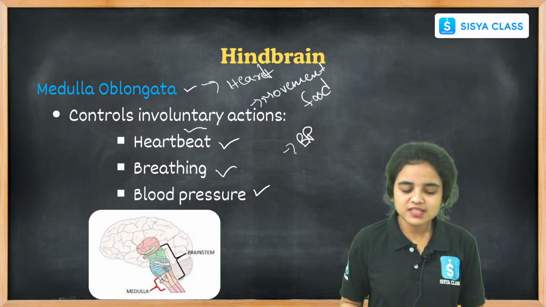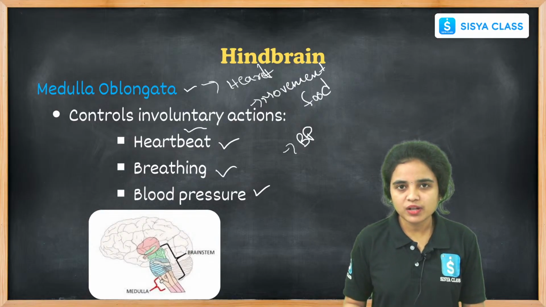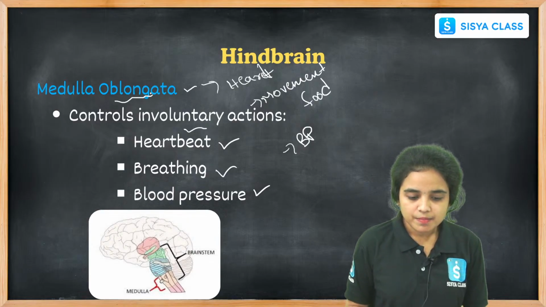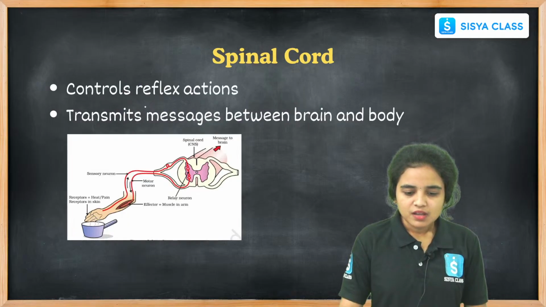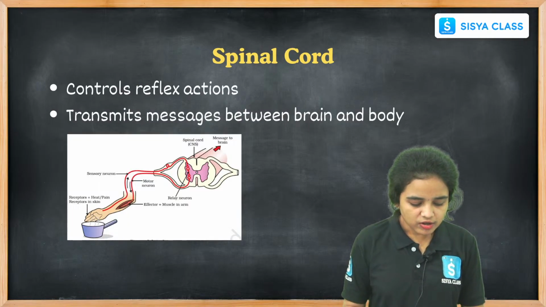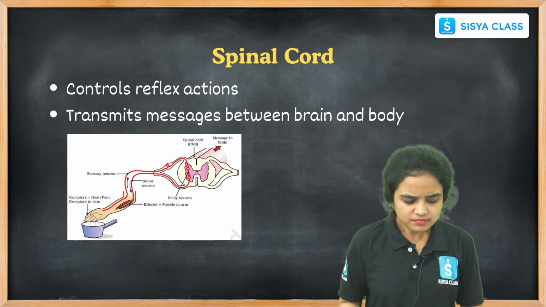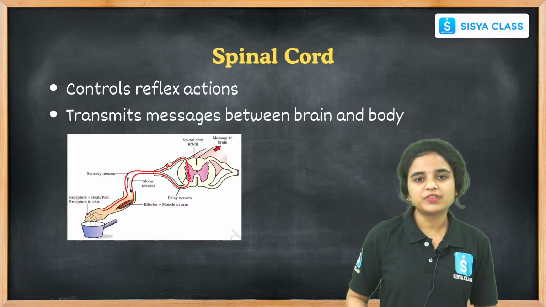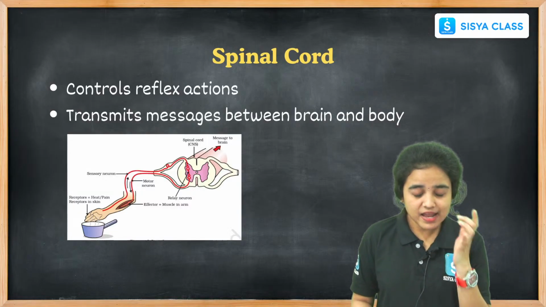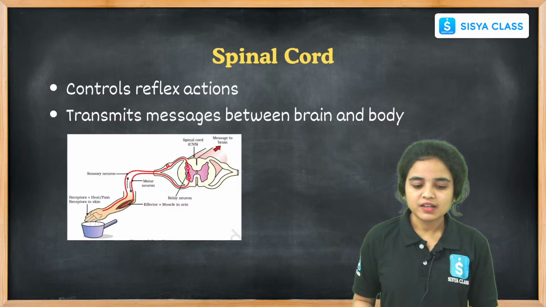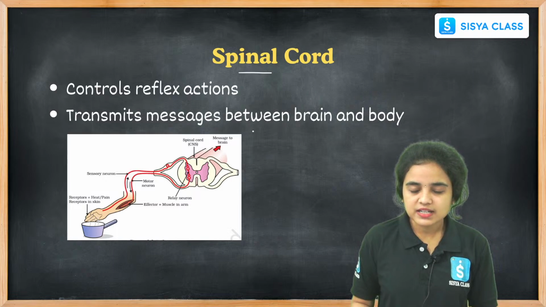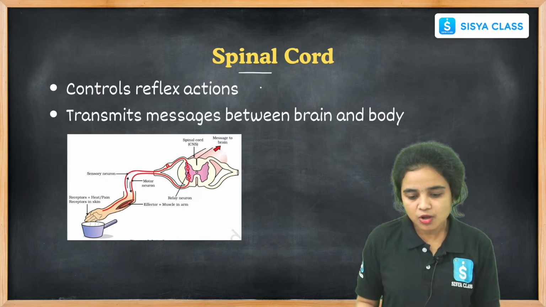Right, students? These are all the involuntary actions controlled by the medulla oblongata. And while coming to the spinal cord, it is the continuation of the medulla oblongata and runs through the vertebral column.